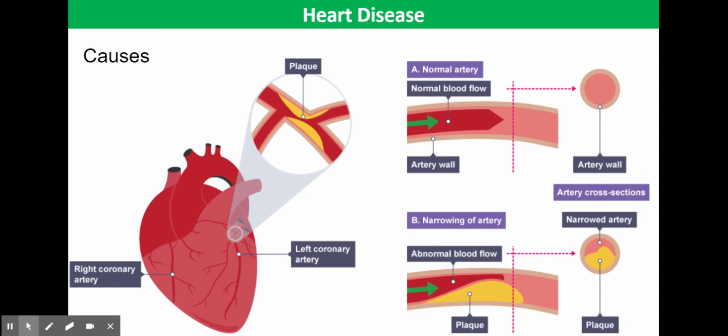The buildup of these fatty deposits makes the arteries narrower, restricting the flow of blood to the heart muscle. This means that the flow of oxygen-rich blood to the heart is blocked or reduced, so the oxygen is not going to be available for respiration.